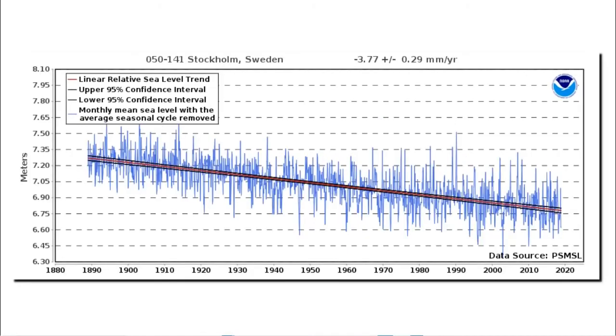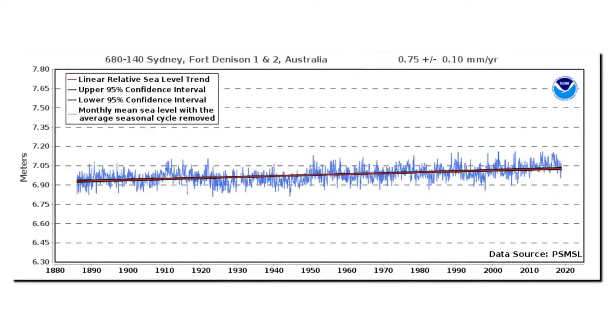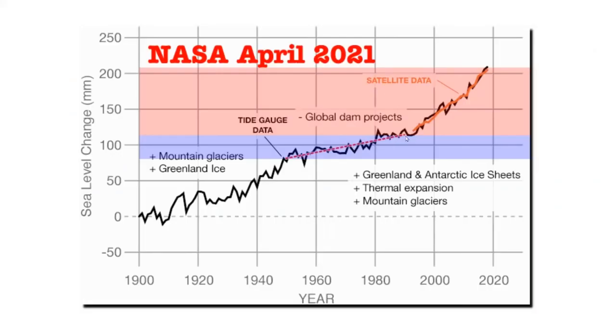In Greta's home country of Sweden, sea level is falling rather sharply. This is because the land is rising there since the end of the last ice age. And there's definitely no break in slope after the year 1990. Same story at Sydney, Australia. They have a very long-term record. There's been very little change in slope and no break after the year 1990. Sea level at Sydney has hardly risen at all over the past 130 years. This sharp break in slope, which NASA claims after the year 1990, simply doesn't exist. This data is fake.